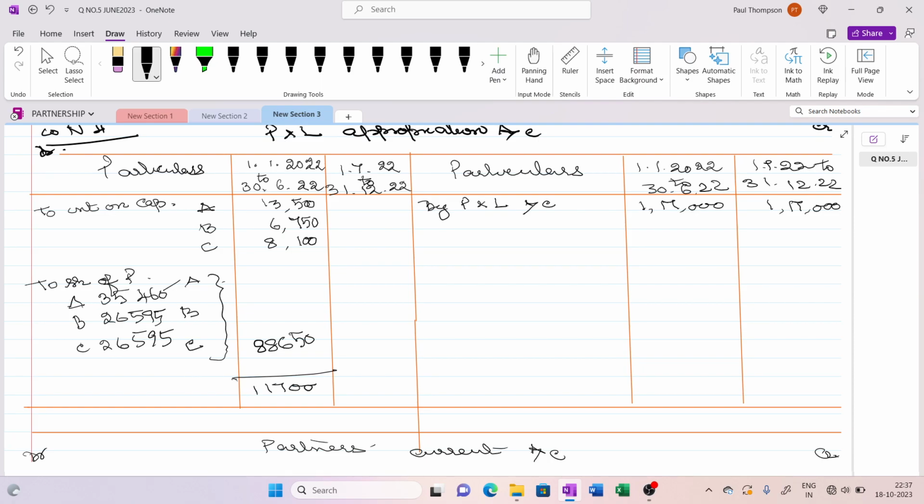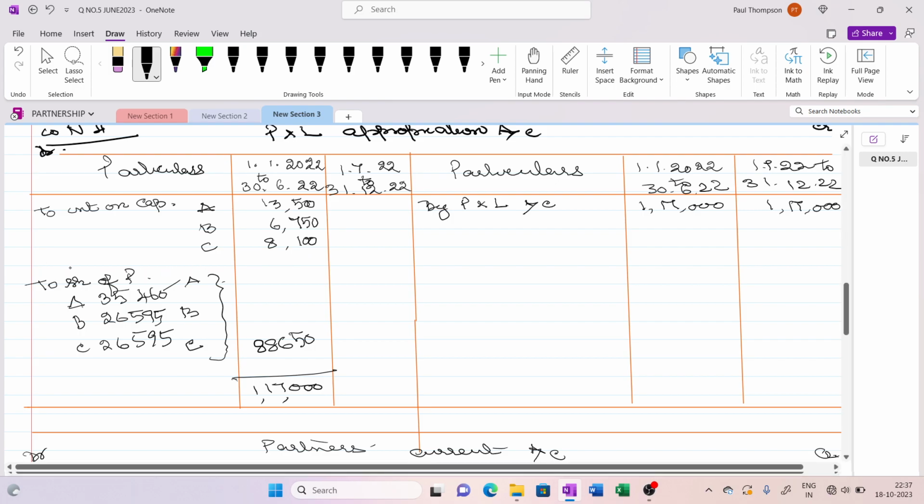1,17,000. But the second half we can't finish for these two people, because C will be getting interest on his executor's loan account. They say that you transfer this amount to the executor's loan, and the loan amount will get 12% per annum for the period remaining with us.